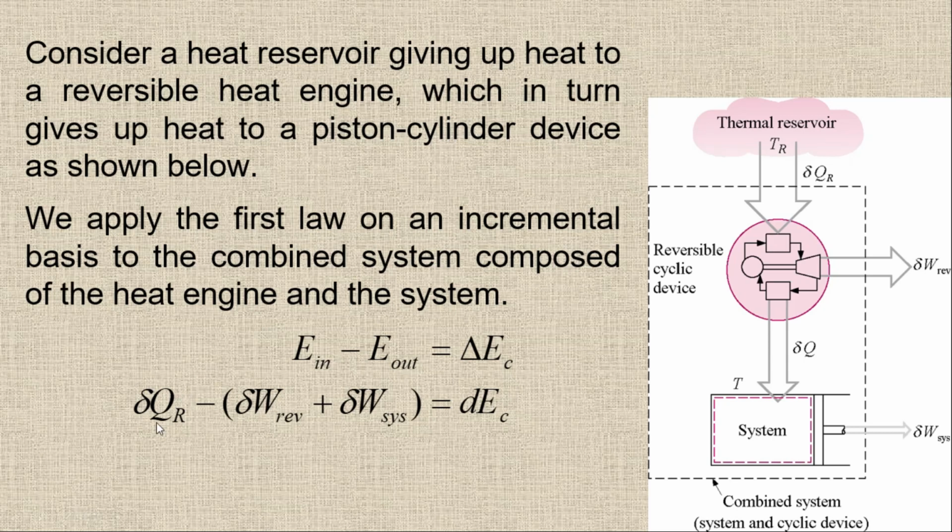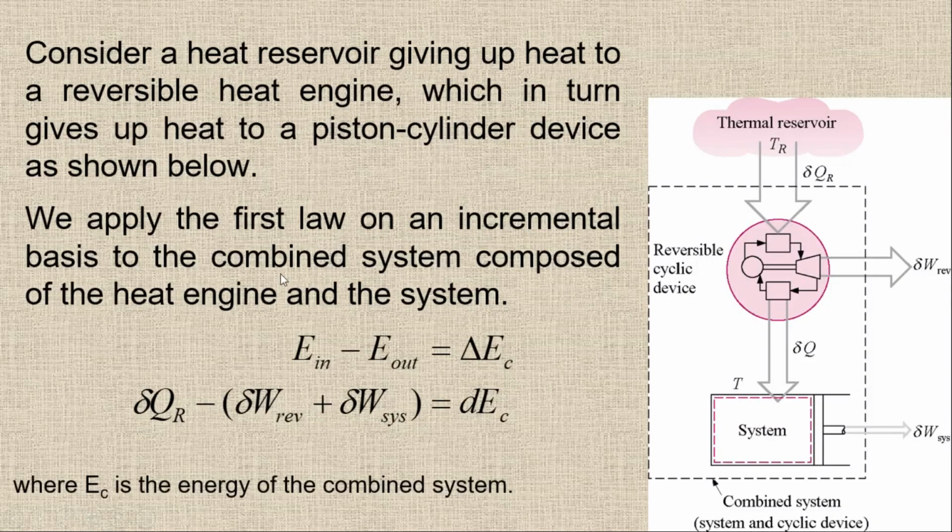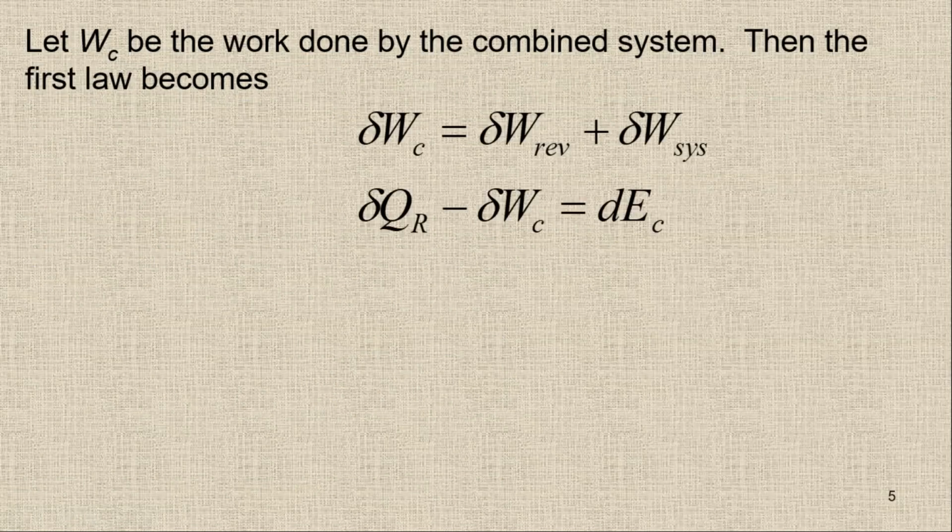Here if you can see, we have only one input and two outputs. If I combine these two outputs and say that we have WC, which is the work done by the combined system, then I can simply write this equation as delta QR minus, instead of writing these two values, delta WC, because WC is the combined work.